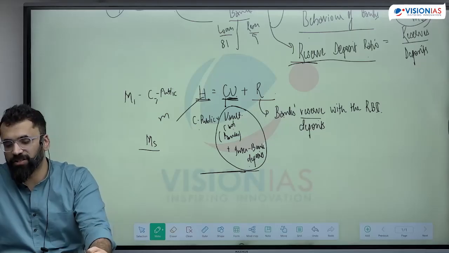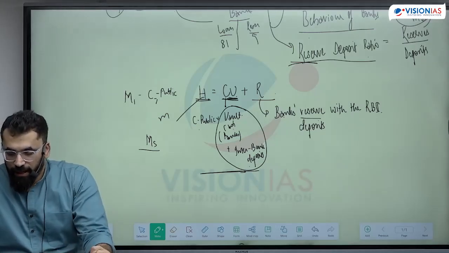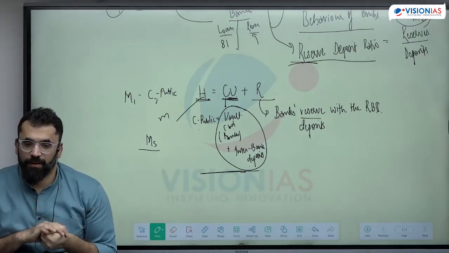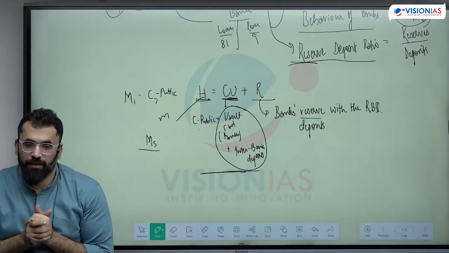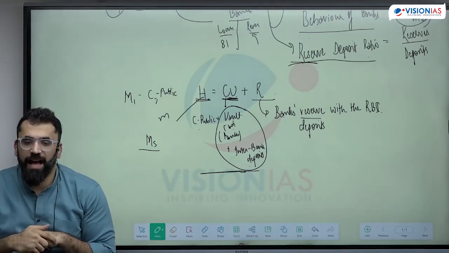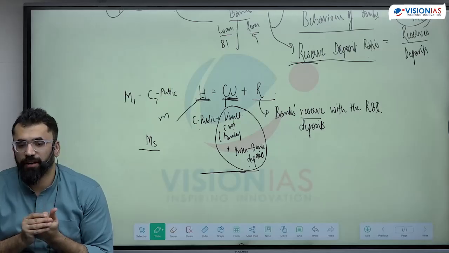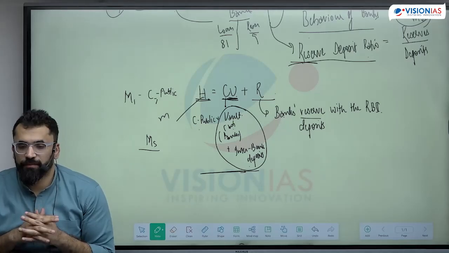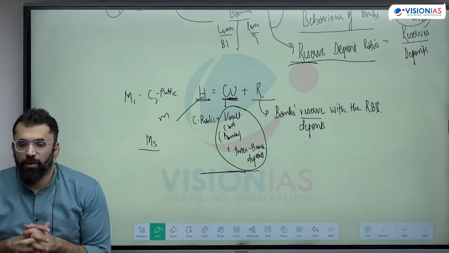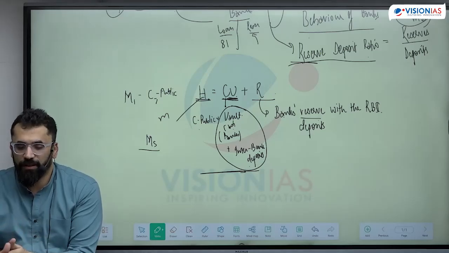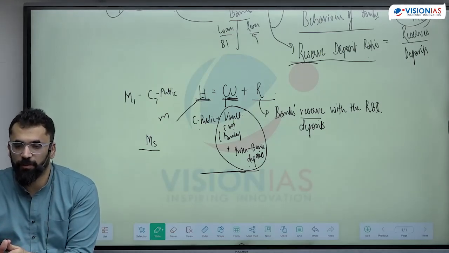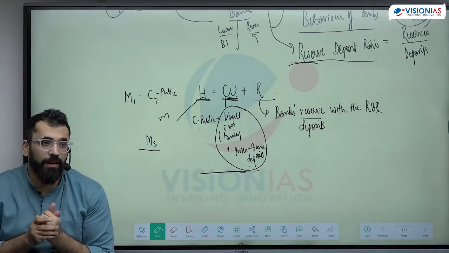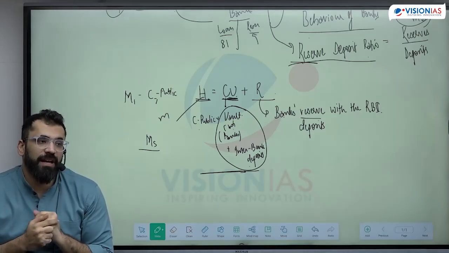In the next line, banks work on a fractional reserve system where they have to keep a percentage of their total deposits as a reserve, and the rest can be given as a loan.